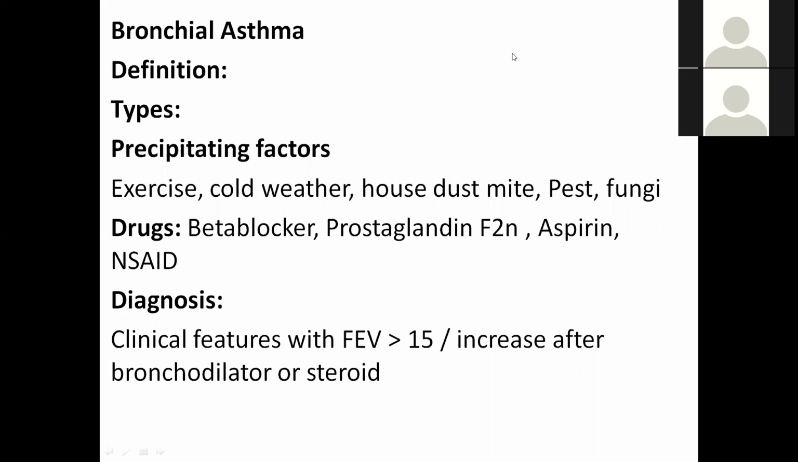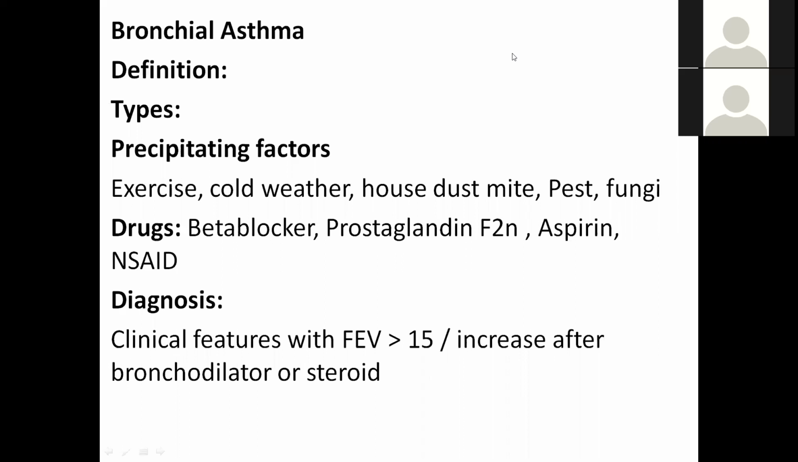Now types. There are mainly two types, atopic and non-atopic. Atopic means when any person is able to form immunoglobulin E to external antigen, then he is called atopic, or has atopy. So there is one type, atopic, that means external allergens are involved in bronchial asthma. Another type is non-atopic or intrinsic type, in which there is no external allergen, but there are attacks of bronchial asthma.